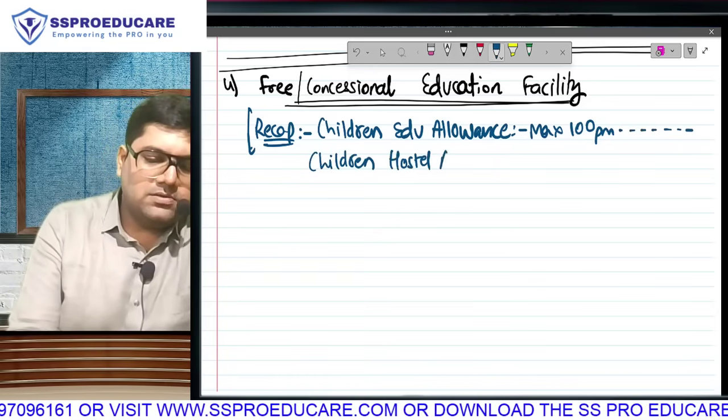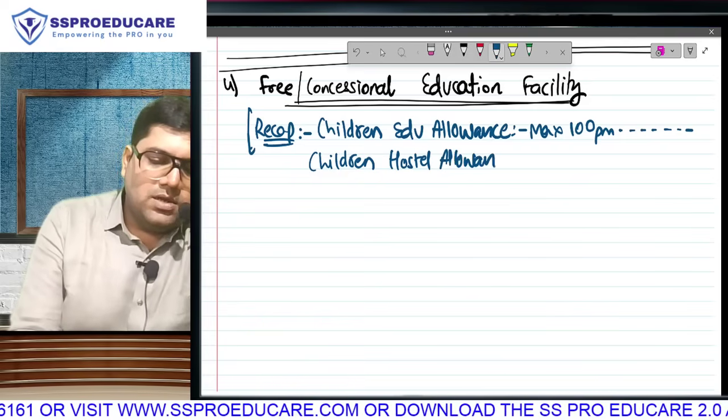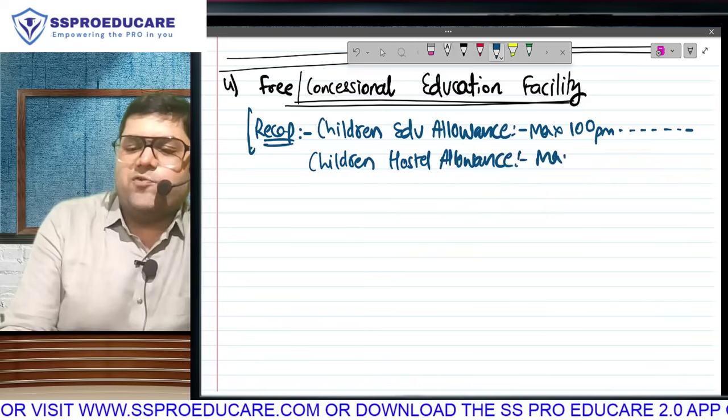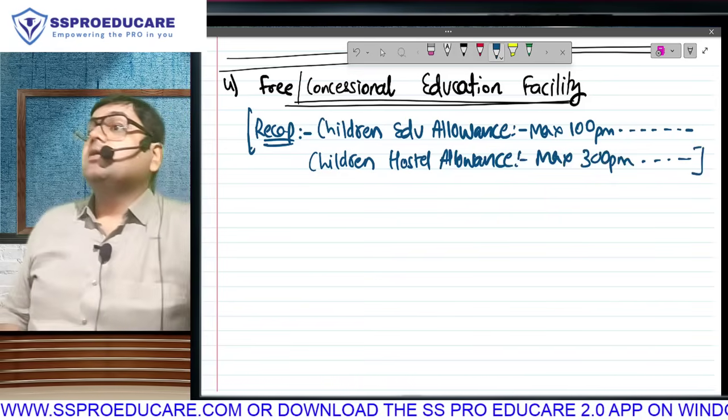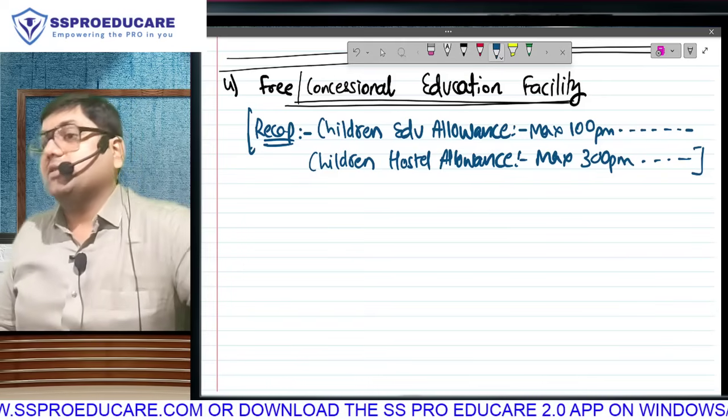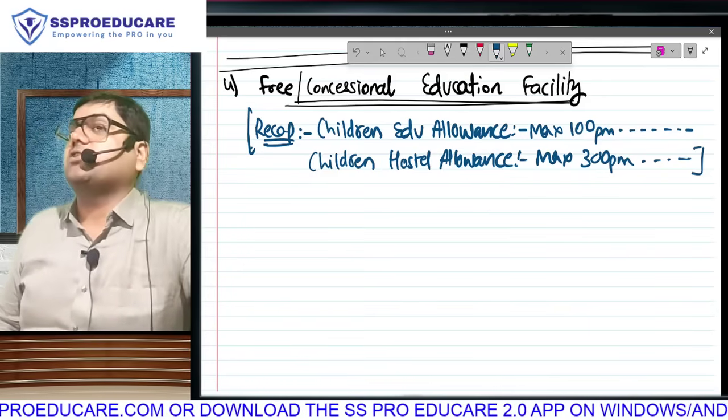And if this is children hostel allowance, that means if the same thing is given in the form of an allowance, what is the tax treatment? We have already studied separately. This time your boss is not giving you money, he is giving it in the nature of a facility, in the nature of a perquisite.